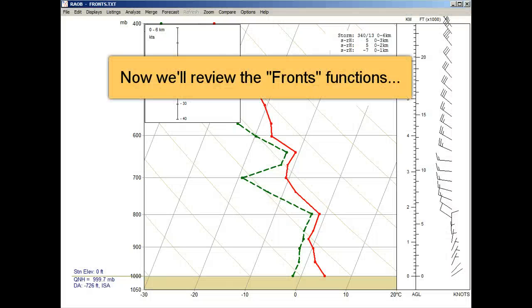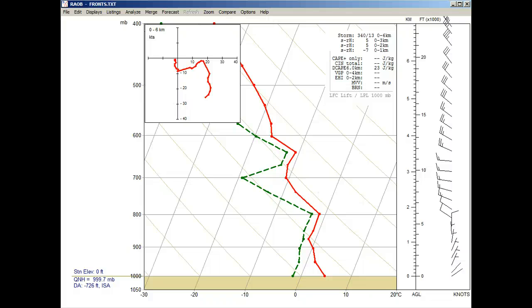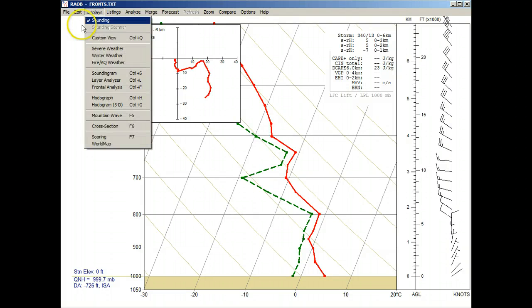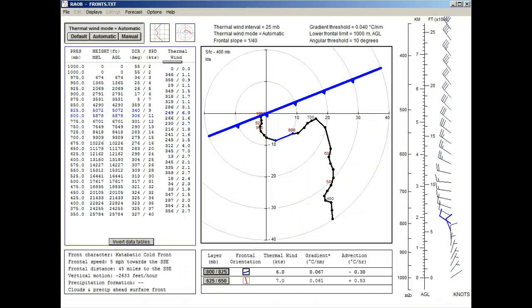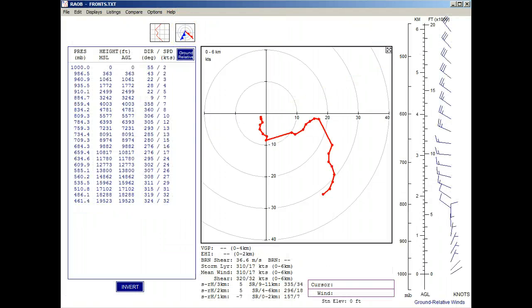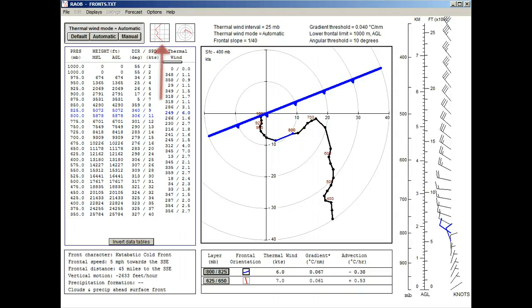And now we'll demonstrate the second half of the Fronts and Forecast module, the Fronts functions, where we've already loaded a new sounding. This time we'll start with the Displays menu and select the Frontal Analysis option. Notice that the display looks very similar to the hodograph. In fact, if we click on this hodograph hotspot, we see the standard hodograph display. And we can now click on the Fronts display hotspot for a quick return. Also notice the sounding diagram hotspot, which when clicked plots the initial sounding profile.